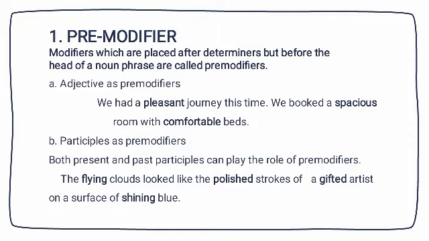The second, participles as pre-modifiers. Both present and past participles can play the role of pre-modifiers. The flying clouds look like the polished strokes of a gifted artist on a surface of shining blue. The flying clouds: the is determiner, flying is present participle, clouds is noun. The polished strokes: the is determiner, polished is past participle, and strokes is noun.